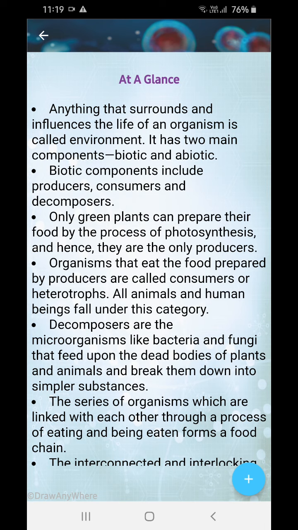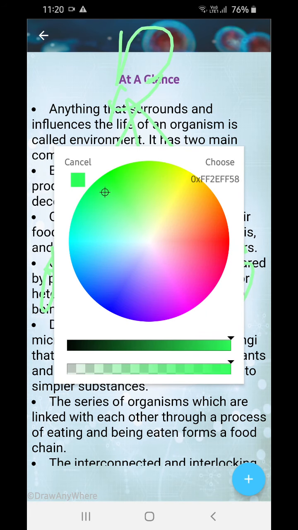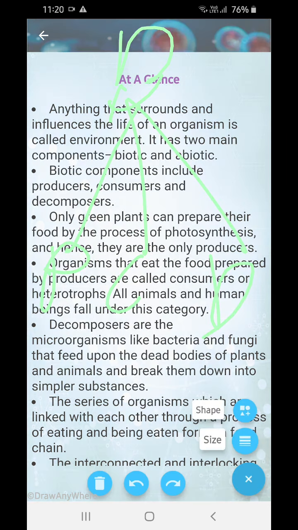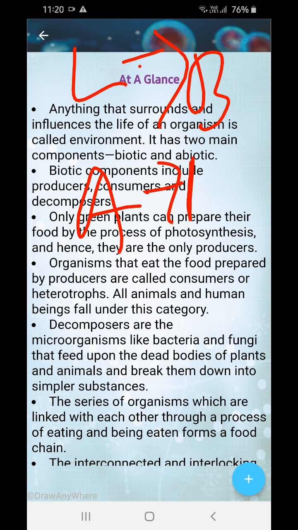Biotic components are of three types: producers, consumers, and decomposers. Now I need to tell you the meaning of biotic component. Biotic means living things, which are known as biotic components, and abiotic components are the non-living ones.